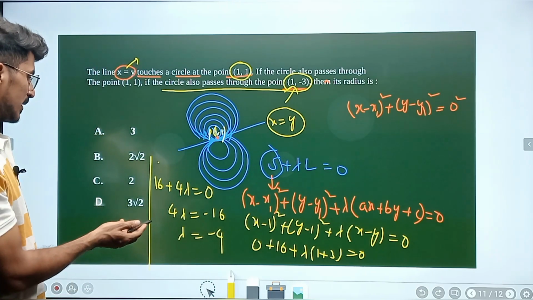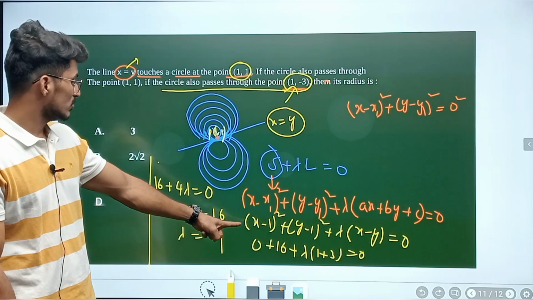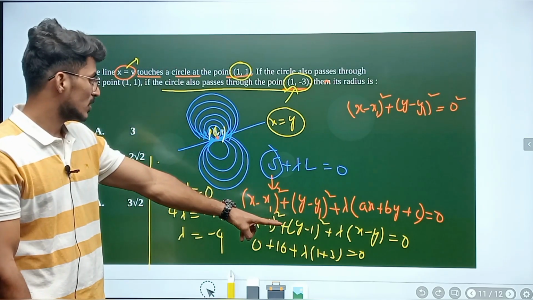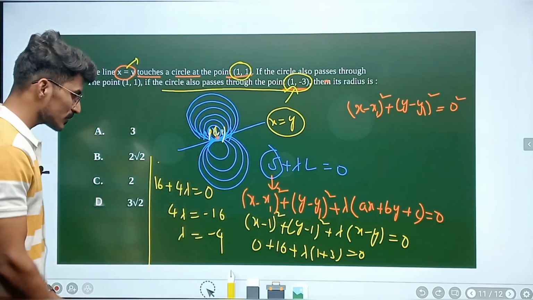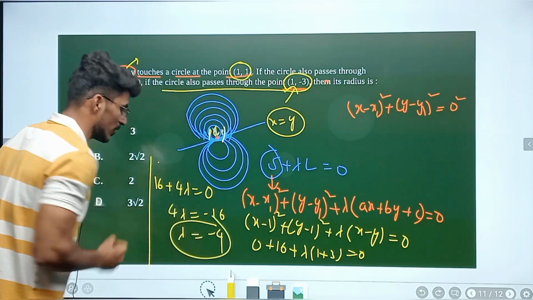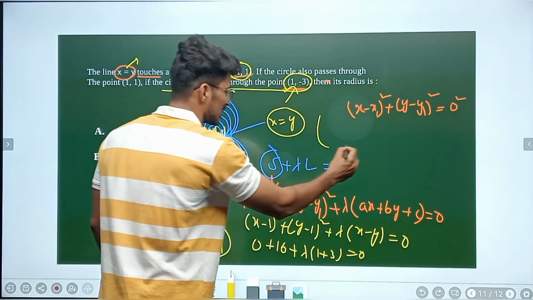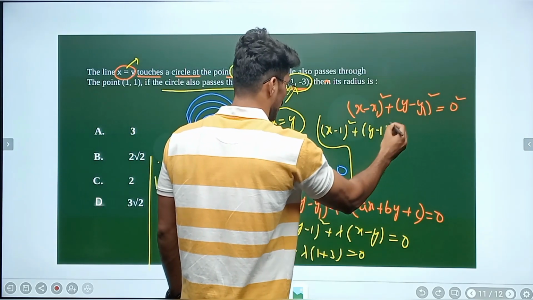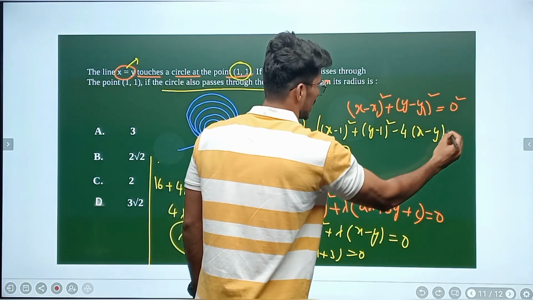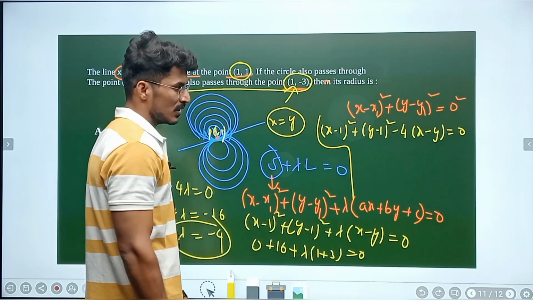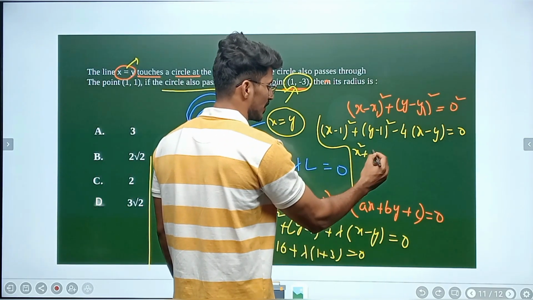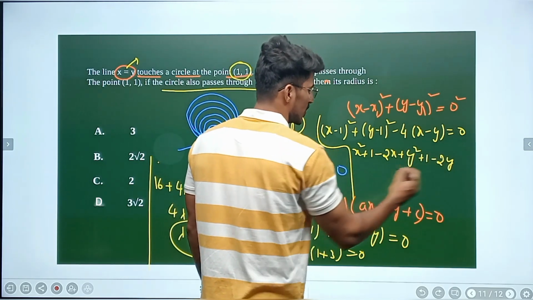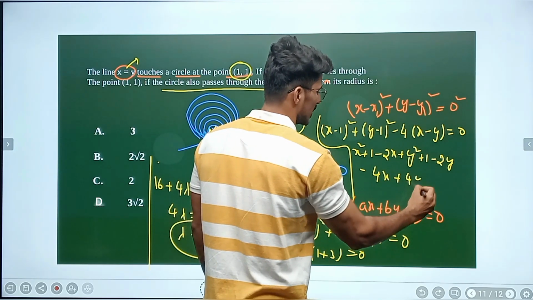Alright. Minus 1 whole square. Check it. Did I make any mistake here? 0. The y value is minus 16 plus 1 plus 3, 4. Yes. So this is the lambda value. Lambda value is minus 4 I got. With lambda value minus 4, the equation of the family of circles is going to be x minus 1 whole square plus y minus 1 whole square minus 4 into x minus y is equal to 0. This is my family of circles equation. So simplify this: x square plus y square minus 2x, and then minus 2y, so minus 4x plus 4y is equal to 0.